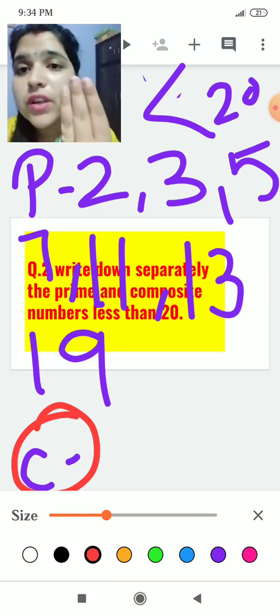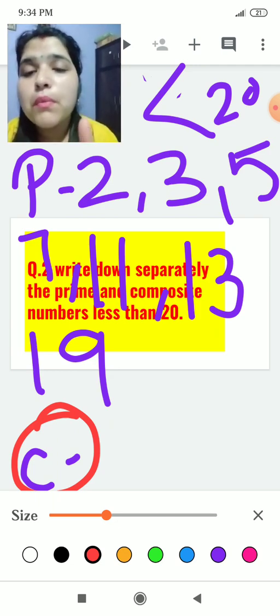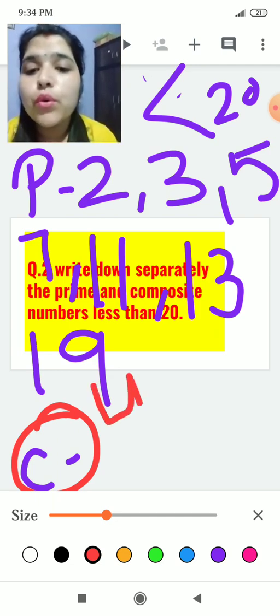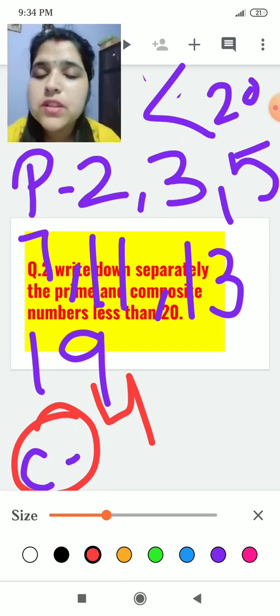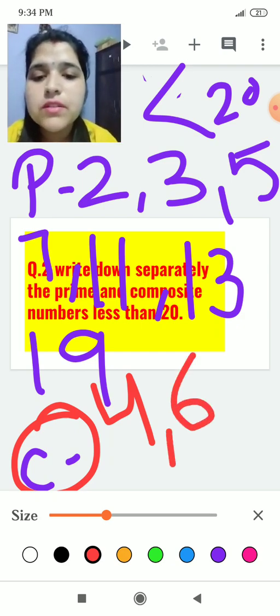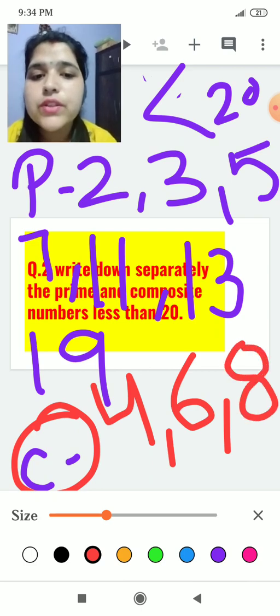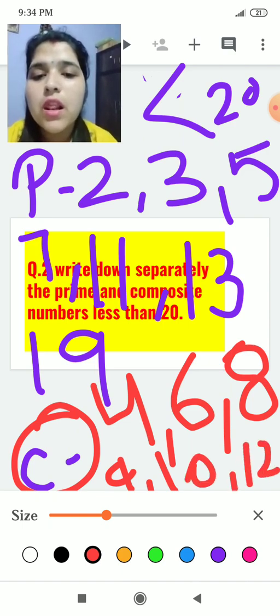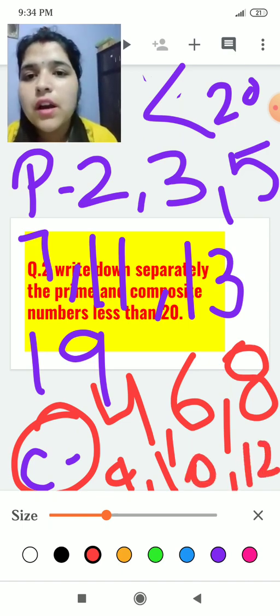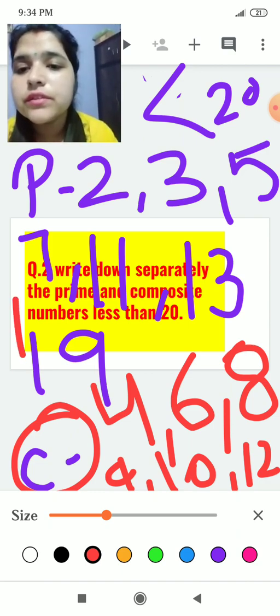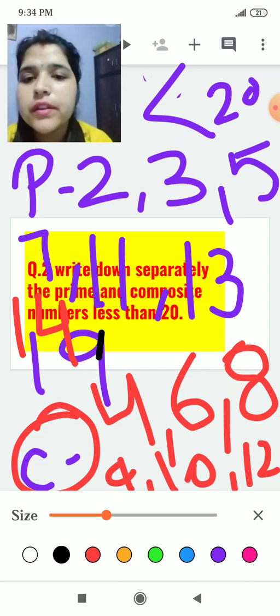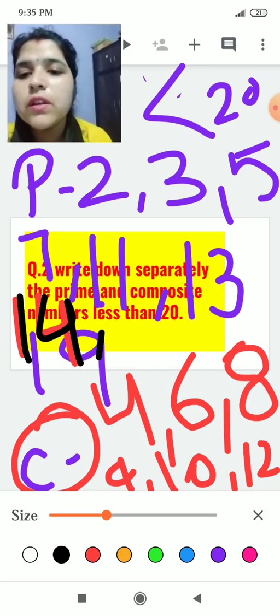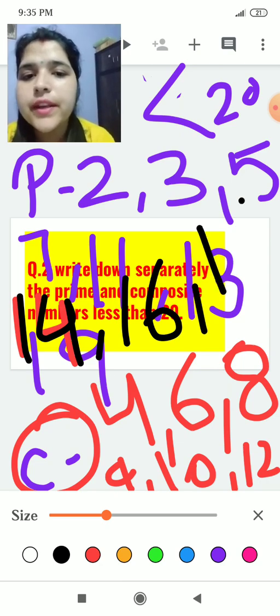It means it has 3 factors. So the smallest composite number will be 4. I repeat, the smallest composite number will be 4, then 6, 8, 9, 10, 12. After 12, what will come? 14, then after 14, 16, 18.